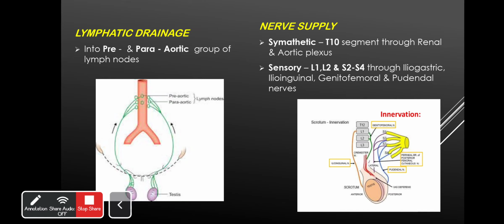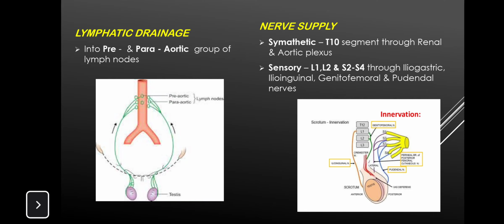Going for the lymphatic drainage. So the lymphatics arising from the testis will drain into the pre- and para-aortic group of lymph nodes, and this will be one of the components of the spermatic cord too, along with the testicular veins and arteries. So do you get a doubt like, why is the testis supplied or drained by all the structures related to the abdomen? It's the testicular artery arising from the abdominal aorta, veins draining into the inferior vena cava or left renal vein, and if you go for the lymphatics, it's into pre- and para-aortic lymph nodes, which are again abdominal lymph nodes. Why is that happening?